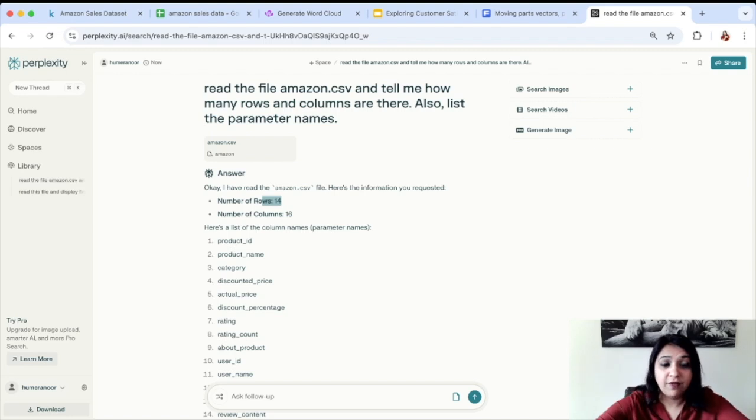So you can specify that this is not correct. There are over 1,000 rows in the data. Please check.